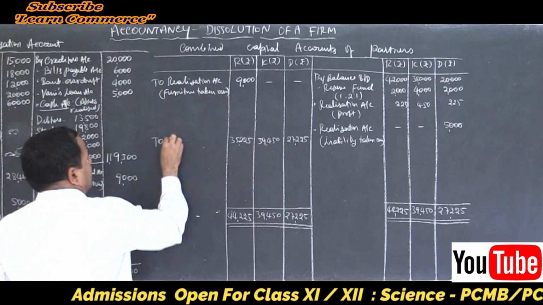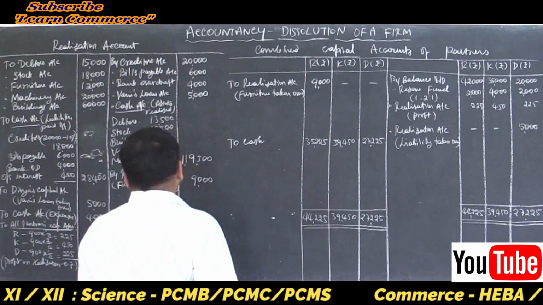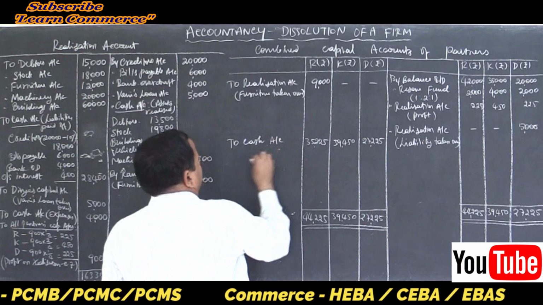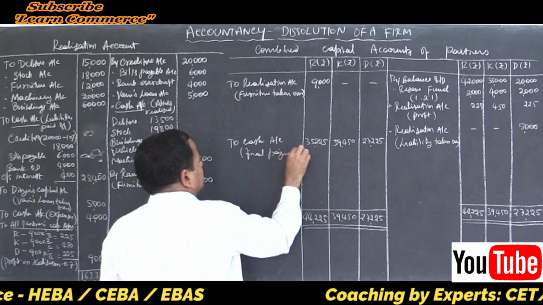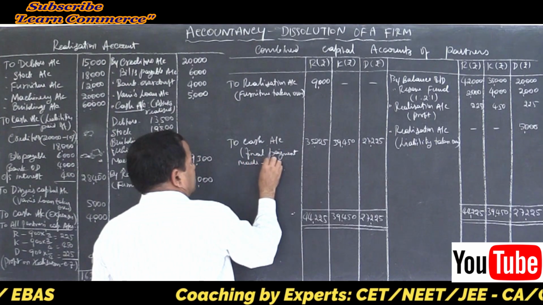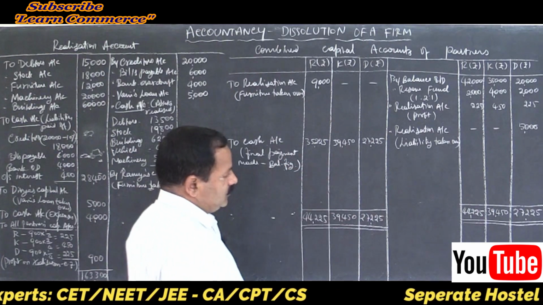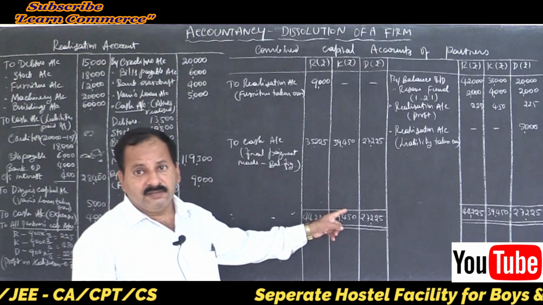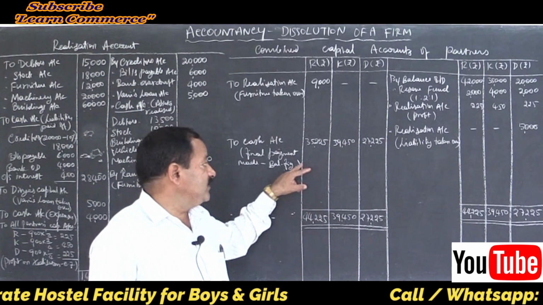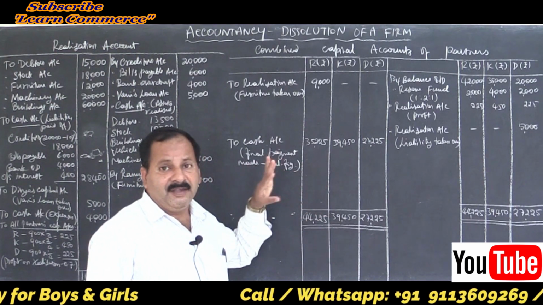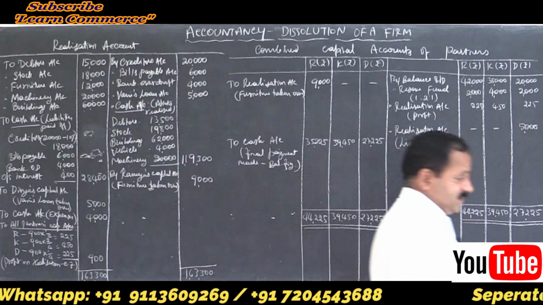Right here to cash, because all entries are cash only, no bank interest. So cash account, final payment made, balancing figure. Done. Don't bring down this balance. It is not a balance at all. Balancing figure which is settled, right? Final settlement or final payment. So amount is already paid, firm is closed. So no question of bringing down the balance. Don't make this mistake in the board exam.